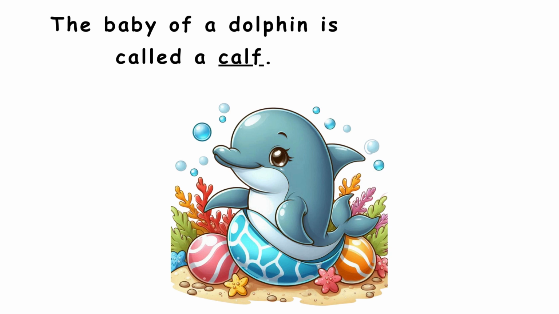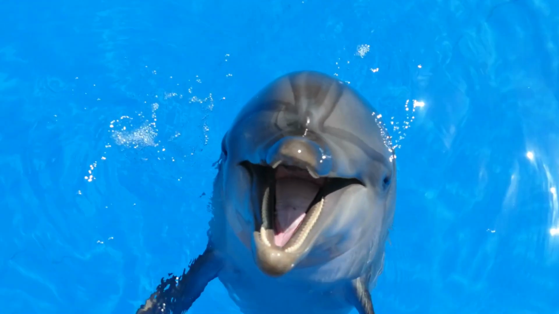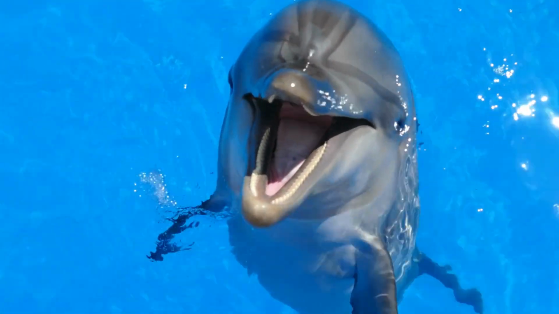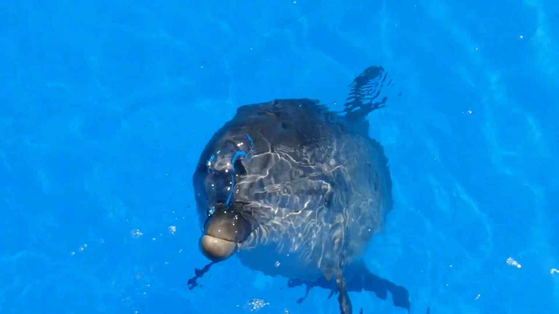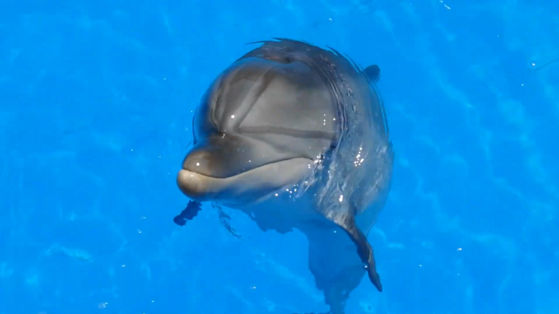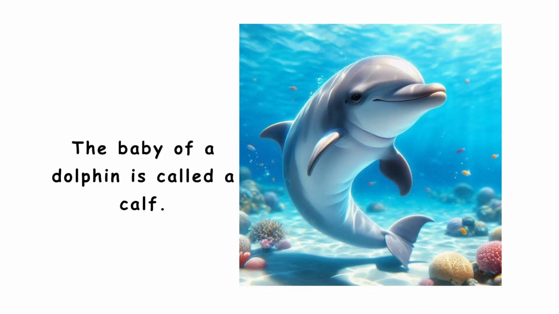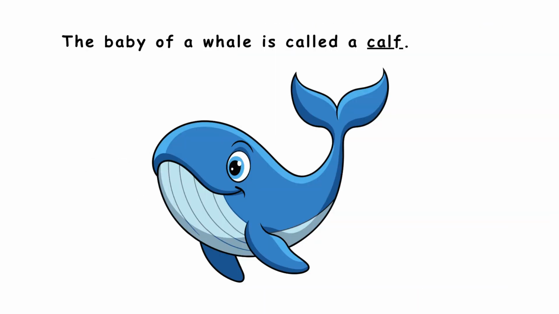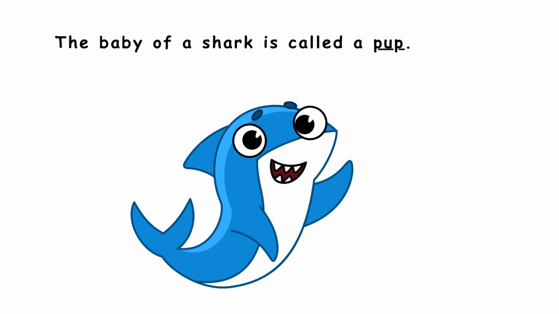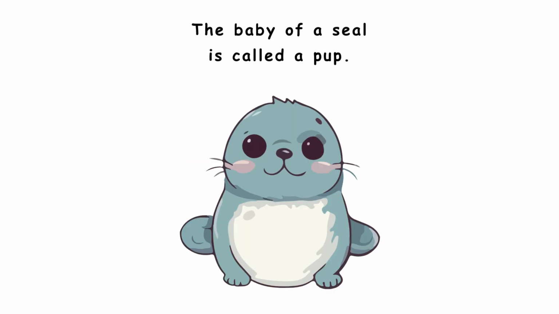The baby of a dolphin is called a calf. The baby of a whale is called a calf. The baby of a shark is called a pup. The baby of a seal is called a pup.